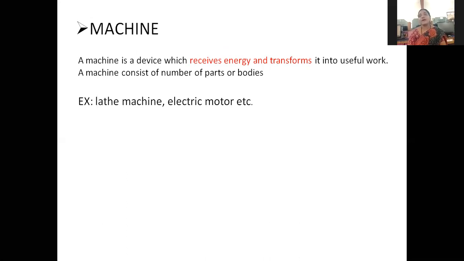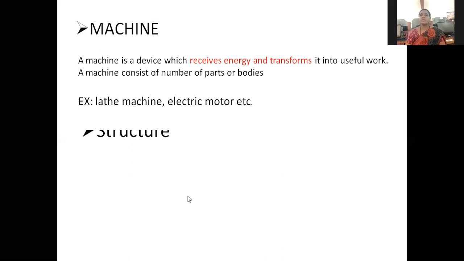What do you mean by link, what do you mean by pair, and what do you mean by chain? We shall discuss. These three combine to make a machine: links, pairs, chains. Examples of machines are the lathe machine, electric motor, petrol engine. So many examples of machines. Students, a machine is a device which receives one form of energy and transmits it into another form of energy.